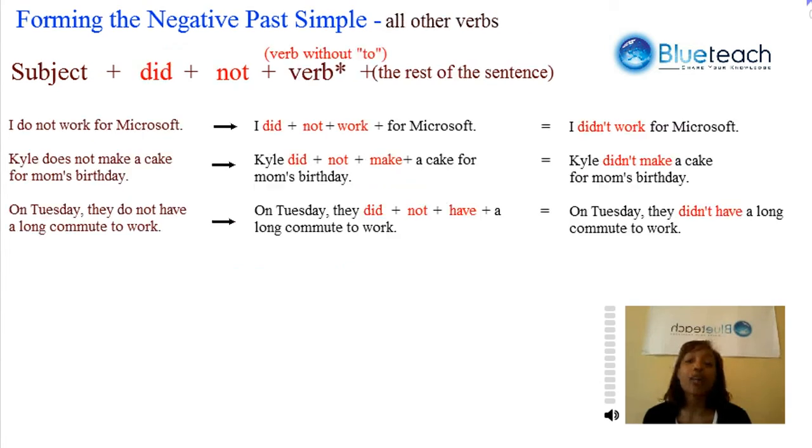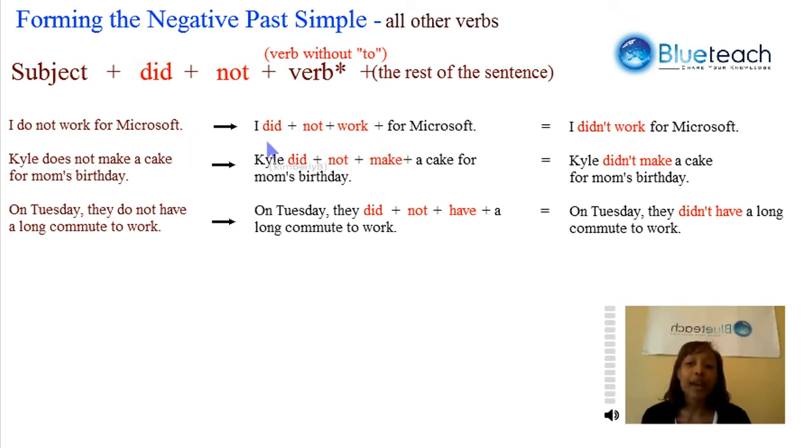Let's take a look at all the other verbs, the way we conjugate them in the negative past simple. We take the subject, we add did, which is the past simple of the verb to do. Not tells us it's in the negative, and then the verb that we're using without the to in front of it, plus the rest of the sentence. So these verbs in the present negative simple become, in the past negative simple, something different. We're going to look at how they become.